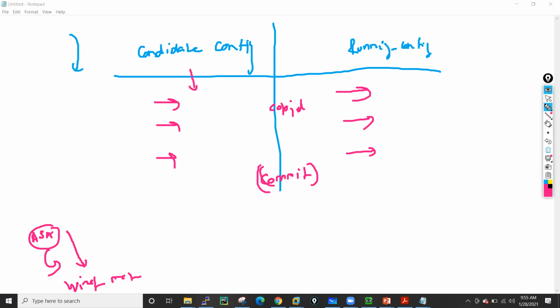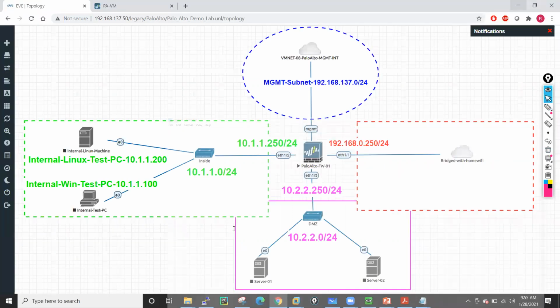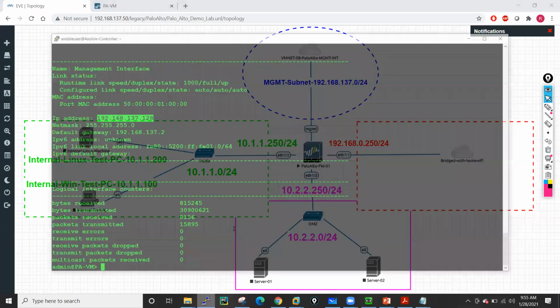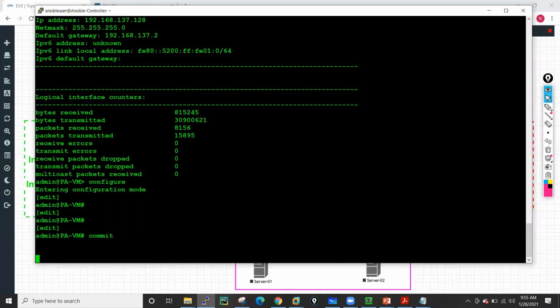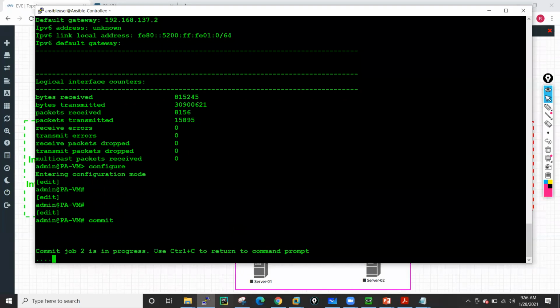Okay. So what I will do, I'll go here and hit the commit now. I'll go into configure mode and hit the commit. Commit job will take time. Always remember, because Palo Alto supports the XML kind of configuration, it needs to sort all the configuration, and all these things it will perform in the backend. So commit is a little bit slow. It takes somewhere around 1 minute, so we have to wait at that time point.